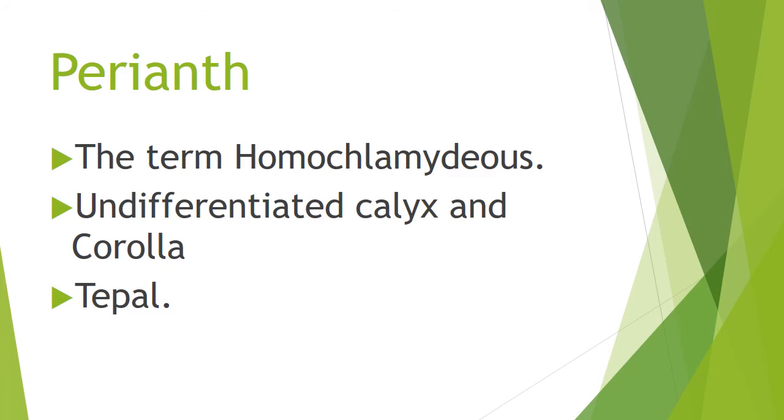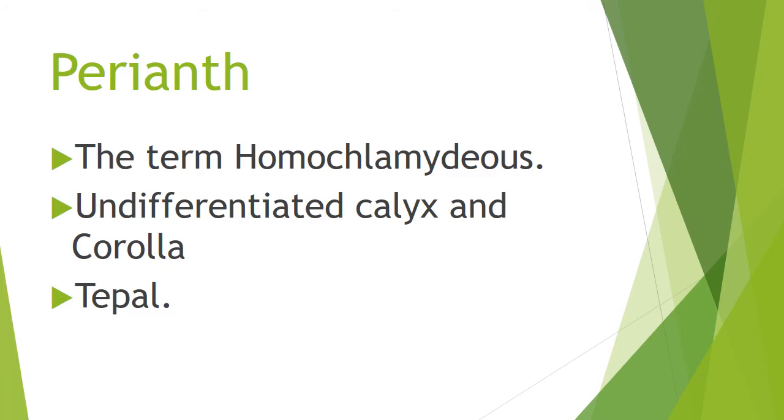First we studied the calyx, then we learned corolla, and now we learn the perianth. What is perianth? We cannot differentiate between the calyx and corolla. Each member is called a tepal.